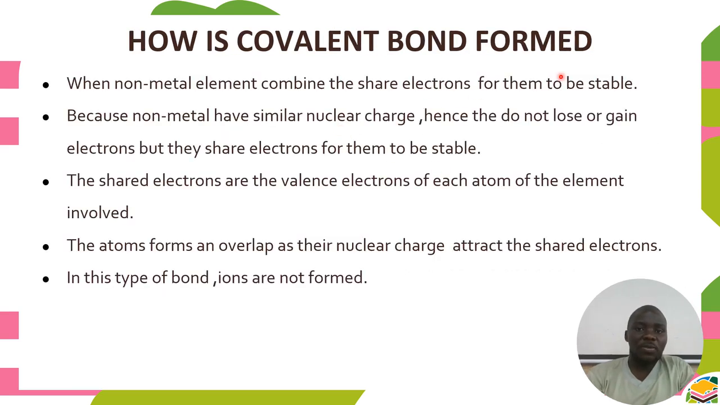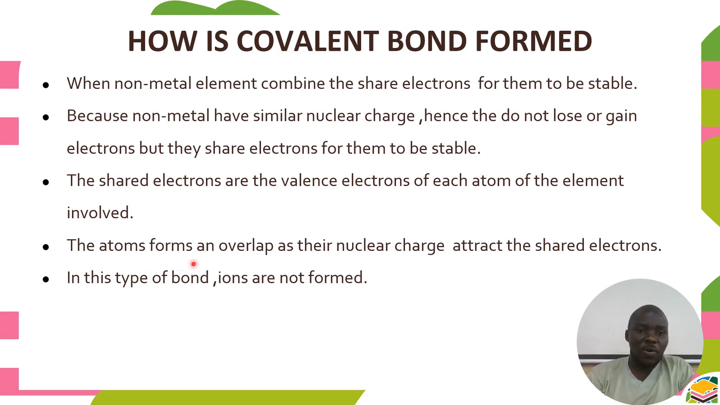From there, how is a covalent bond formed? Covalent bonding is for the combination of nonmetals only. When they combine, they share electrons to be stable, because nonmetal elements have similar nuclear charge. Hence, they do not lose or gain electrons, but they share the electrons for them to be stable. The shared electrons are the valence electrons of each atom of the elements involved. So the atoms contribute some valence electrons, and those valence electrons are shared.